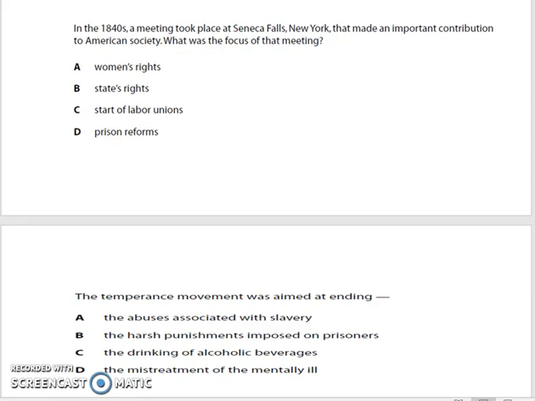Number 9. The temperance movement was aimed at ending A. Abuses associated with slavery. B. The harsh punishments imposed on prisoners. C. The drinking of alcoholic beverages. Or D. The mistreatment of the mentally ill.